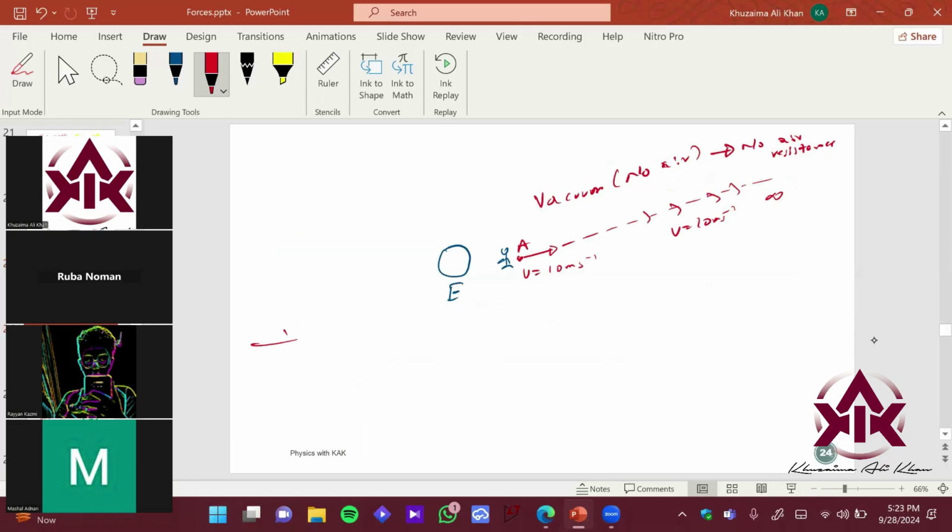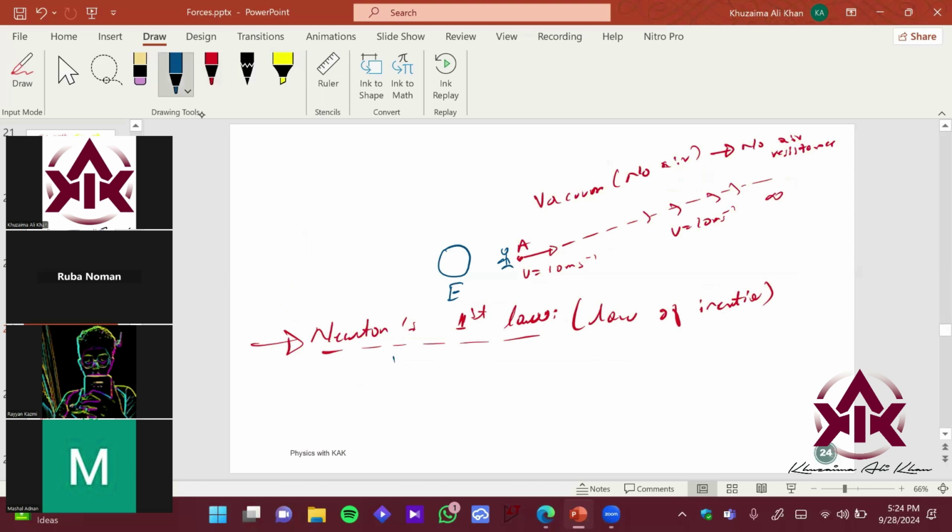So what does it say? What is Newton's first law? Newton's first law. Achha, it is also called the law of inertia. Okay, law of inertia. So it says the following things. An object at rest remains at rest. Imagine your car is stopped, so it will basically be at speed zero until you apply engine force to start it moving. Right, remains at rest.